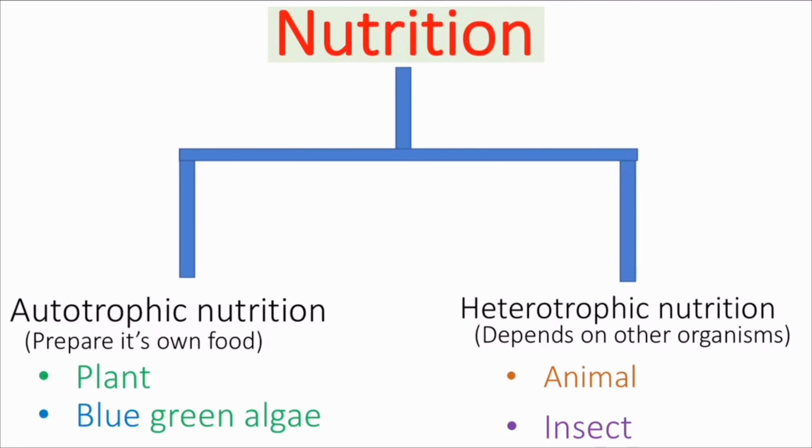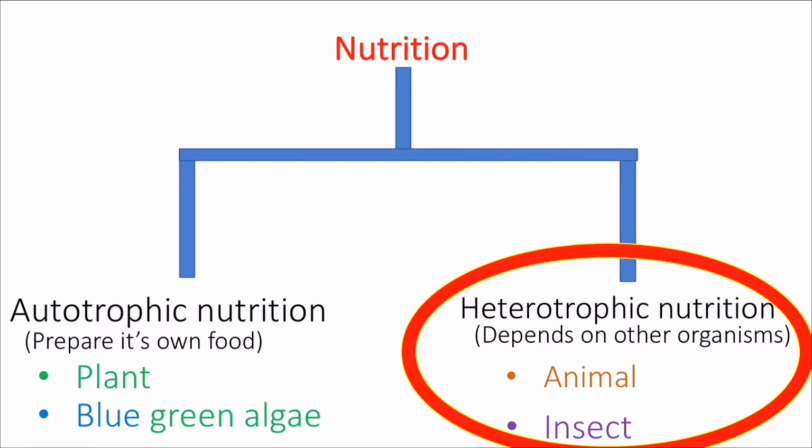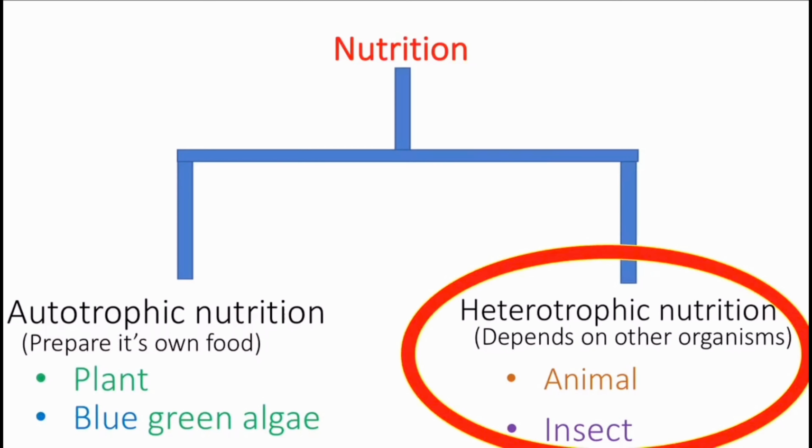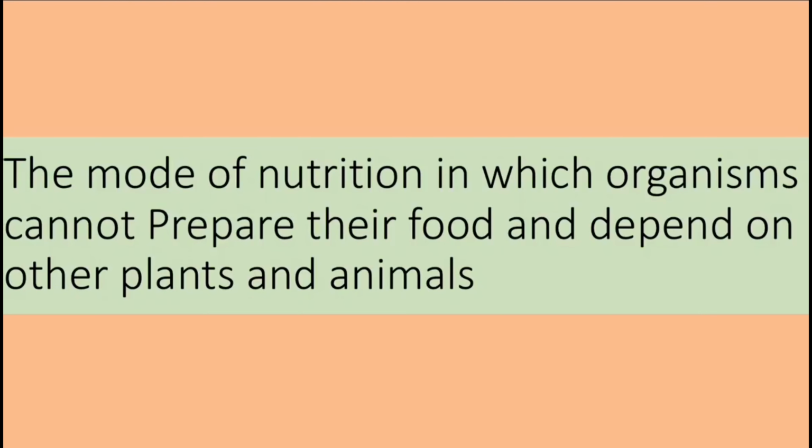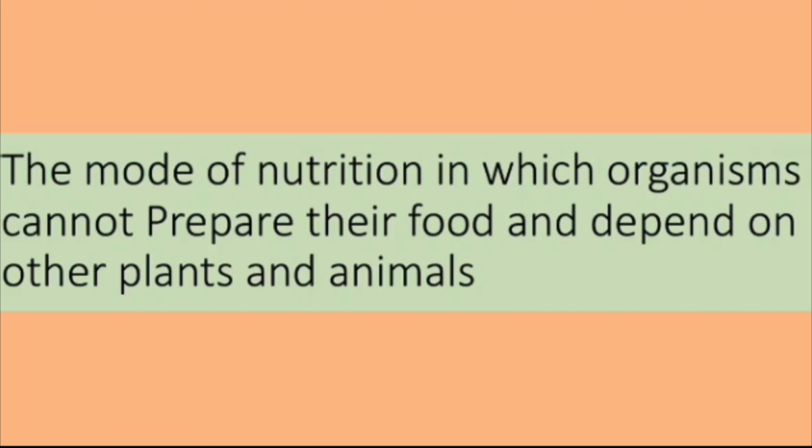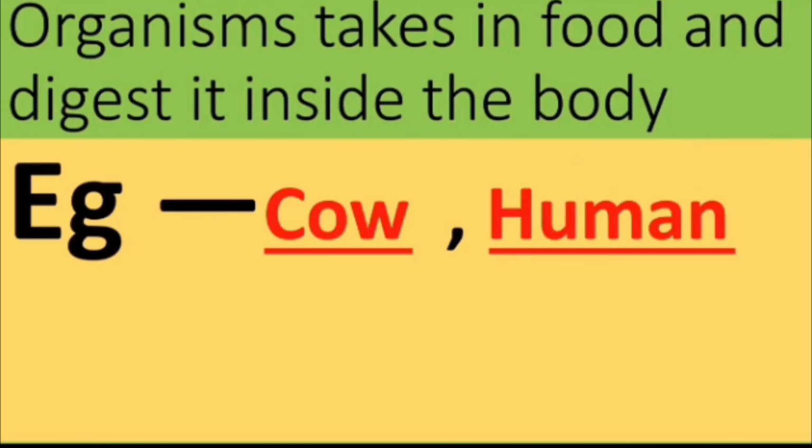Now today we will learn about heterotrophic nutrition. Heterotrophic nutrition means they cannot prepare their own food. They depend upon other organisms for their food. So how to define heterotrophic nutrition? The mode of nutrition in which organisms cannot prepare their own food and depend upon other plants and animals is known as heterotrophic nutrition. Some organisms will take in food and digest it inside the body.